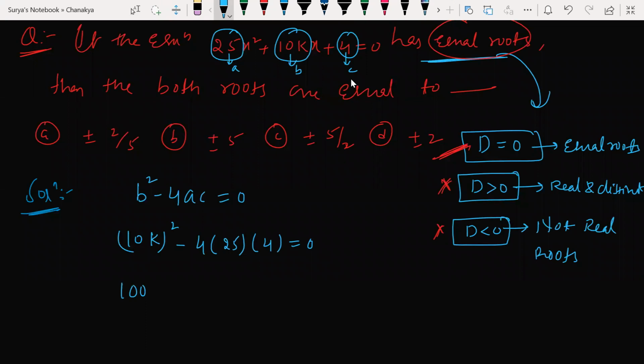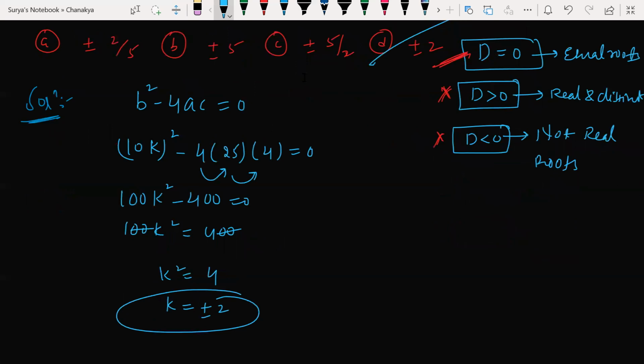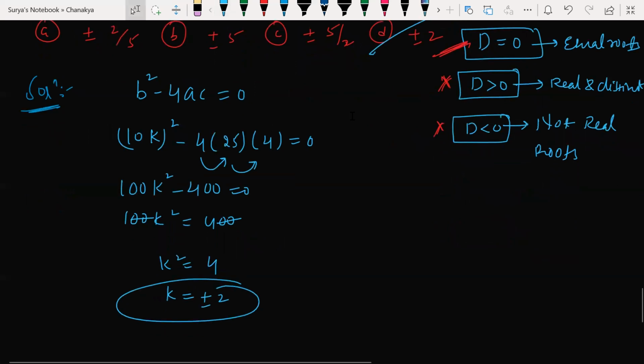So 10k square is what? 10 square is 100 into k square minus 4 into how much? 100 into 4 is 400. So 100k square minus 400 is equal to 0. 100k square is equal to 400. Two zeros will get cancelled. So k square value is what now? 4. K value is what? Plus or minus 2. The option is correct. Clear? All right. Any doubts here? Any doubt till this? No, sir, no doubt, sir.